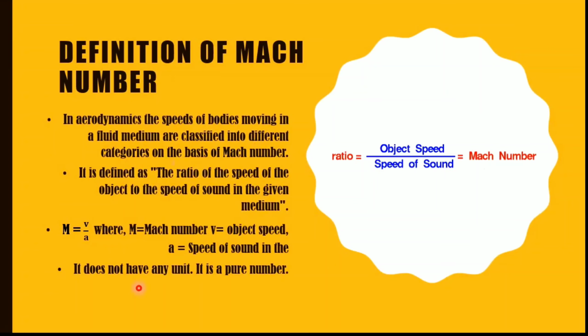The important point is that it doesn't have any unit and it is a pure number, and this can be written as capital M is equal to V by A, where M is the Mach number, V is the object speed and A is the speed of sound. So here you need to remember 3 things. One is the definition of the Mach number, second it doesn't have any unit, and the third is that it can be written like this.